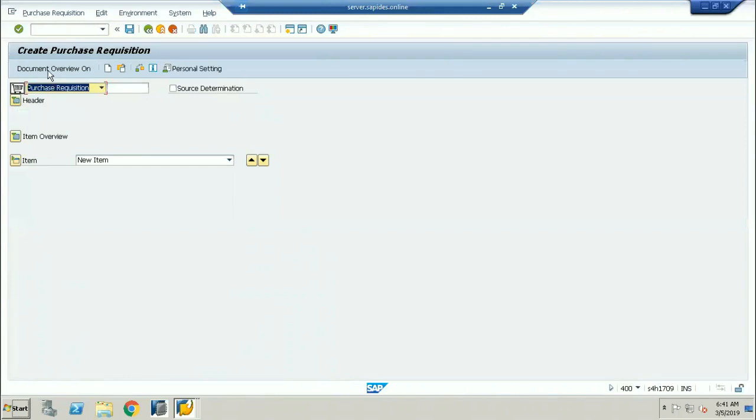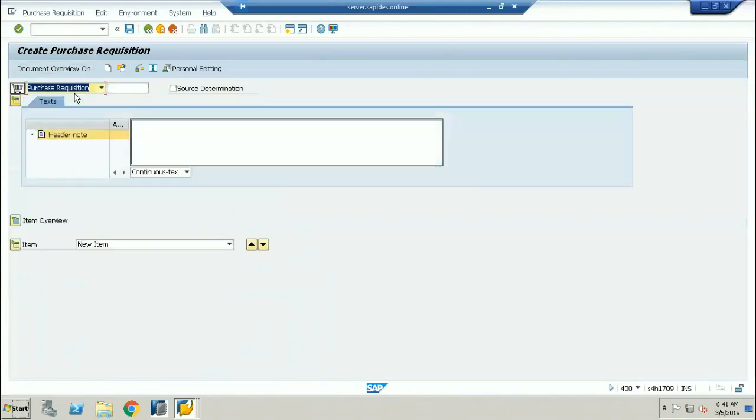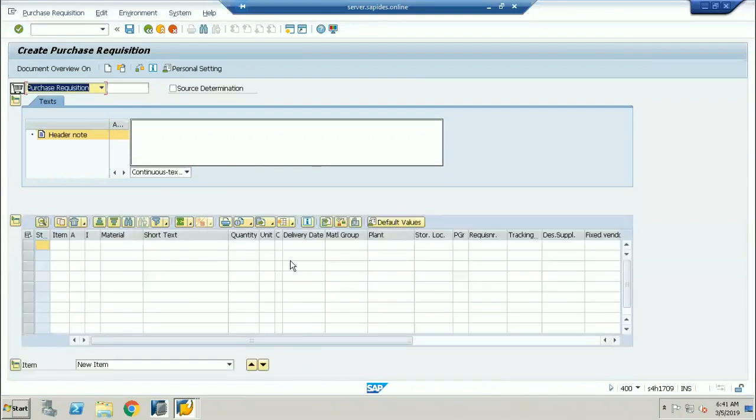So every purchase requisition is going to have levels of items. One is going to be called the header information. Second one is going to be called the item level information. Now the production people are raising the purchase requisitions. So what materials are going to be required to manufacture these 100 bicycles? Within this purchase requisition, we don't have the vendor. Very, very important. We are not going to raise it to the vendor.